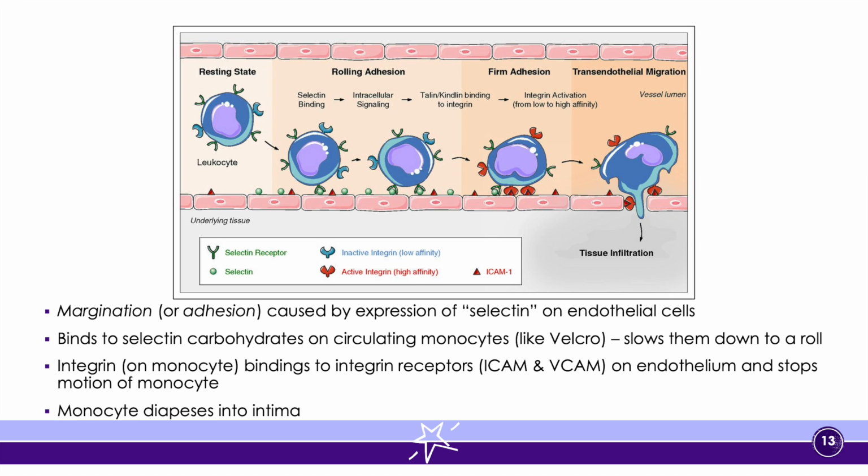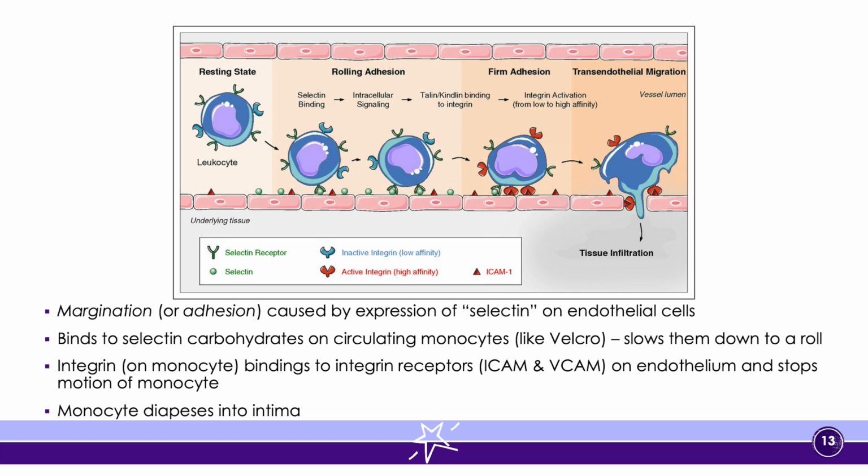They come and they start to slow down by acting like Velcro as they start to attach, from the selectin attaching onto the selectin receptors, and the integrin attaching onto our adhesion molecules, and it walks like a gear down the wall of the blood vessel, right? And it starts to elongate its way out. It starts to slow down so that they're not just floating by with the blood going past, and instead they're actually slowing themselves down until they can finally walk down and find a break in the system.